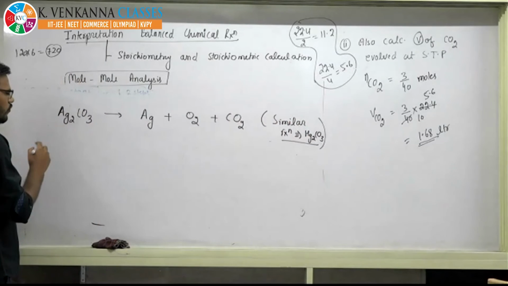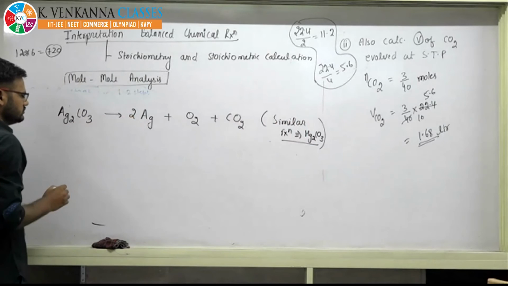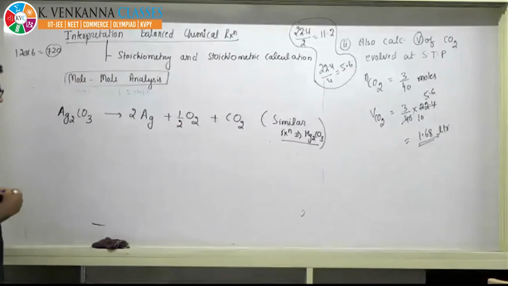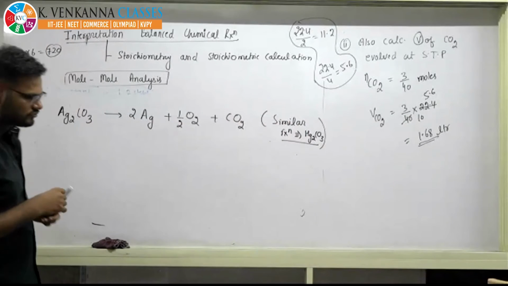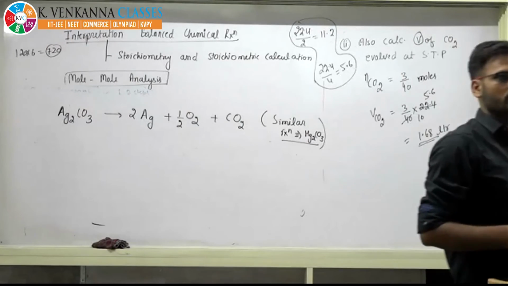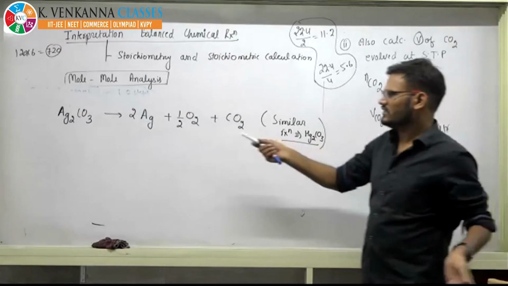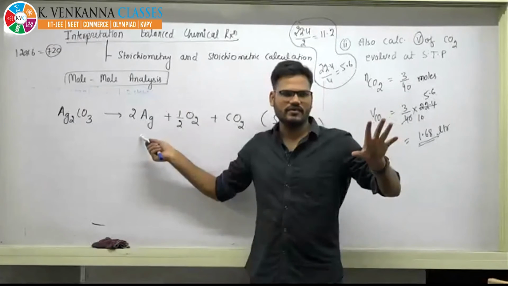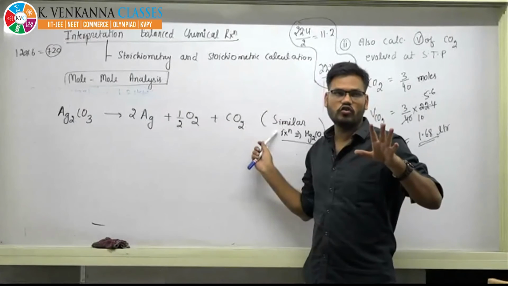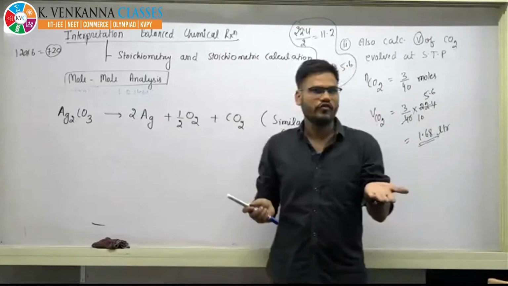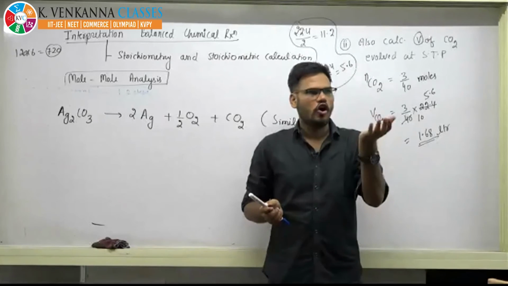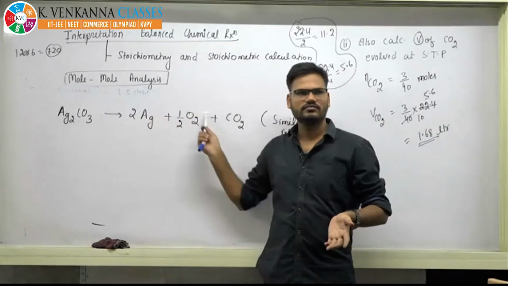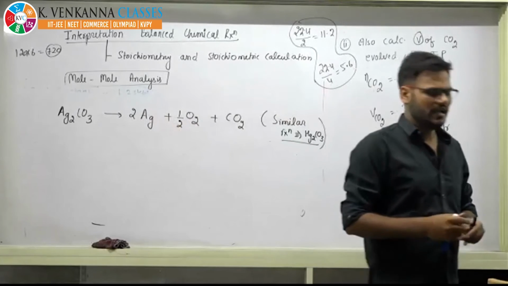Okay, this is the reaction. If you want to balance it, it will be 2, and this will be half. I think it is now balanced. Is it okay? So if you heat these, in these cases, what happens? The oxide of Ag is not stable, as well as the oxide of Hg is also not stable. So if you are heating, at the same time oxide is forming and it is dissociating, because it is not stable.